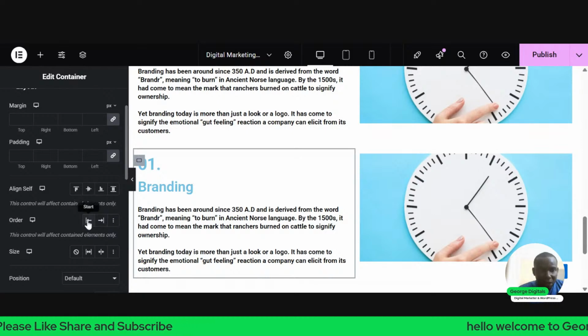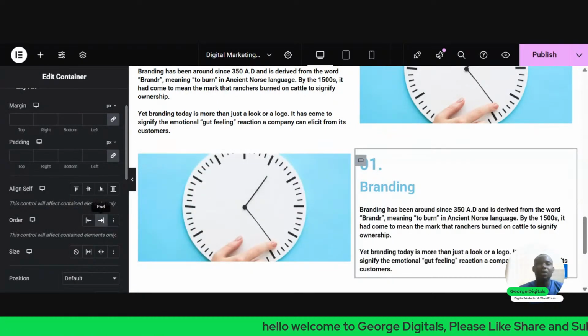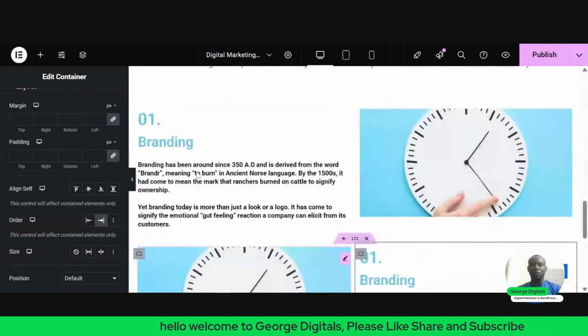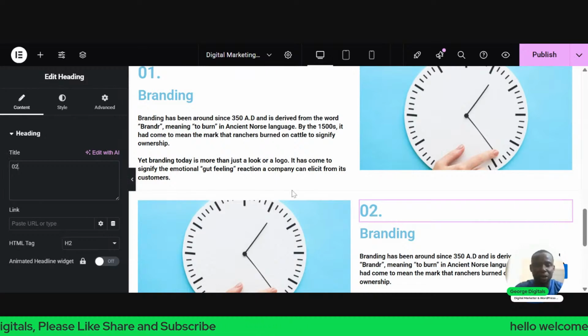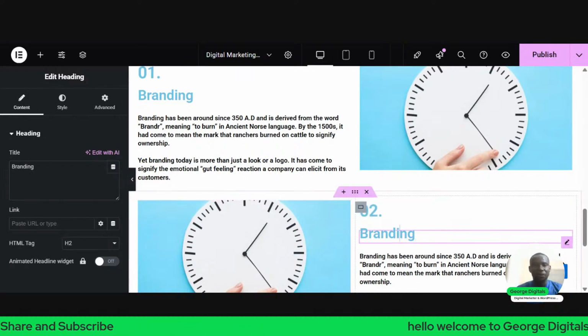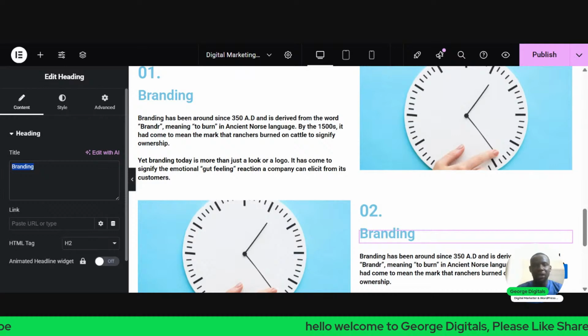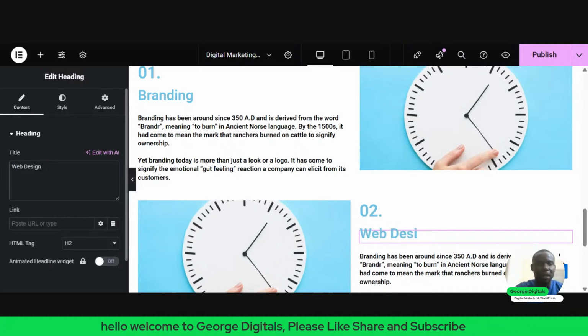You see order. You see the first is start, the second is end. I'll click on the end. So I'll switch the position. So let's say I have branding, then our number 2. I'll come back to this place. You see, I'll change it to 2. Instead of that, I'll say web design. Web design, right?